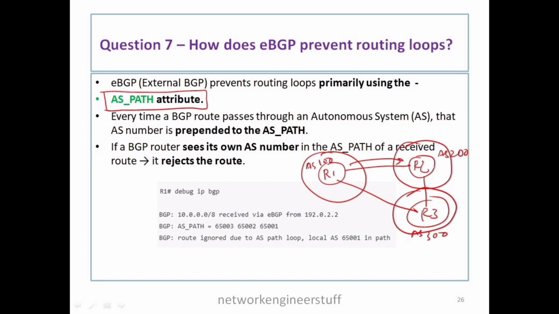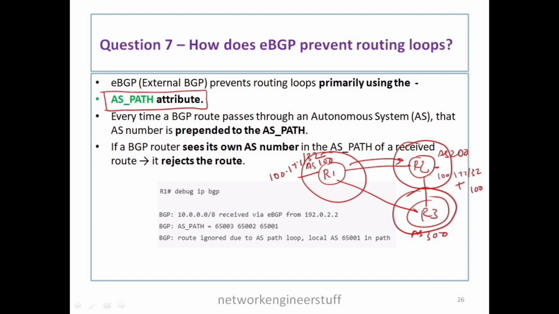So when R2 has that particular route, it will have that AS path. Let's say the route is 100.1.1.1/32. That route will have an AS path, which will be 100.